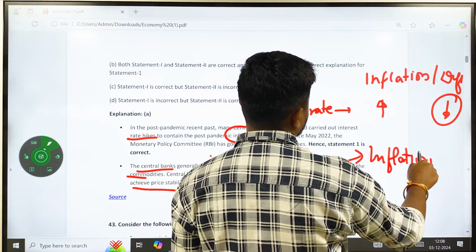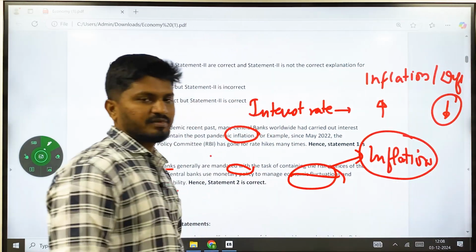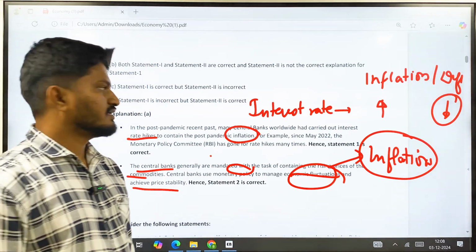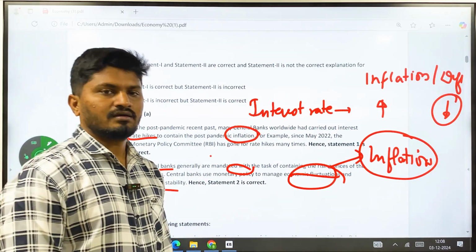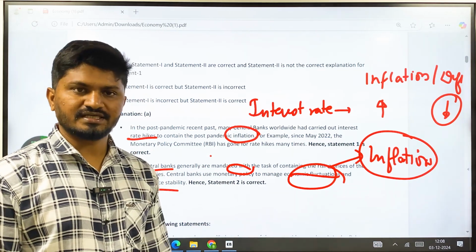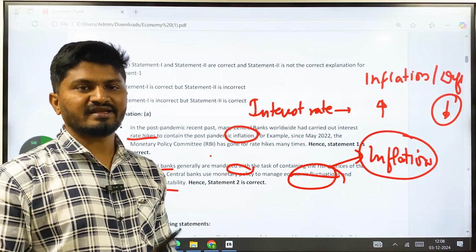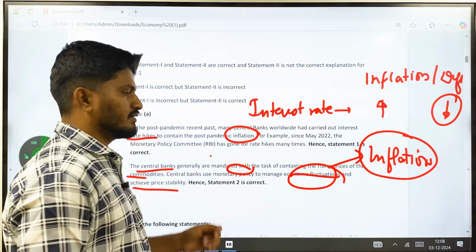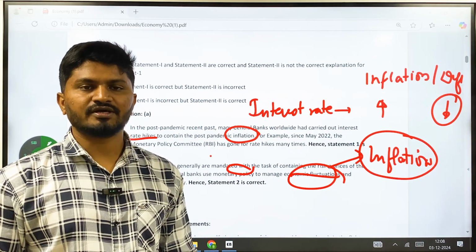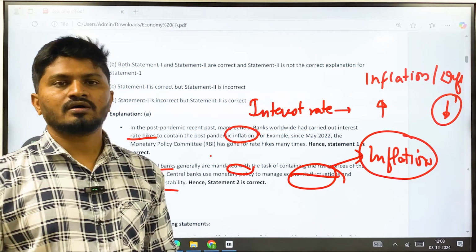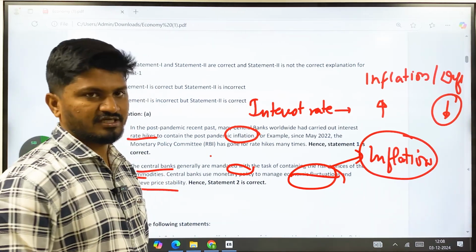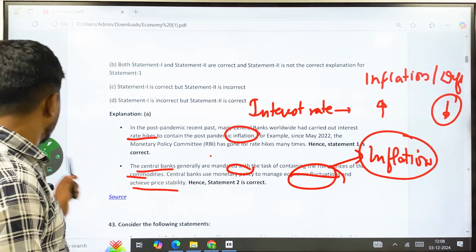There are many tools under the monetary policy of RBI, such as interest rate, open market operations, repo rate, reverse repo rate, etc. The RBI is going to either raise or reduce them depending on the need. Depending on the outcome, it is going to use either contractionary policies or expansionary policies.